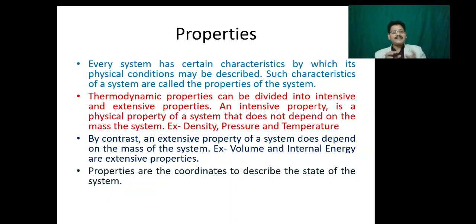An intensive property is a physical property of a system that doesn't depend on the mass of the system, like density, pressure and temperature. So irrespective of the mass of the system, density, pressure and temperature will not undergo any change. By contrast, an extensive property of a system does depend on the mass of the system, like volume and internal energy. These are examples of extensive properties, because if you take a smaller mass and a bigger mass, they will have different volumes. Properties are the coordinates to describe the state of the system, which we will observe once we study these things.